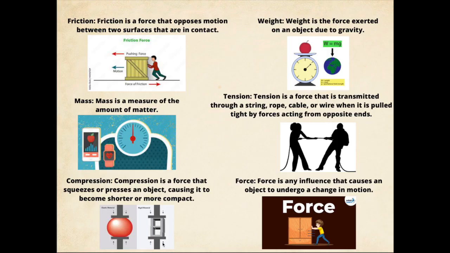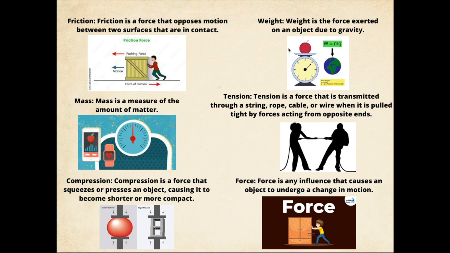Concepts that are related to this topic are the ones we can see on the screen. The first of these concepts is friction, and friction refers to the force that opposes motion between two surfaces that are in contact. For example, we can see this guy is pushing a box, and the opposite force that the box presents is the friction shown here.